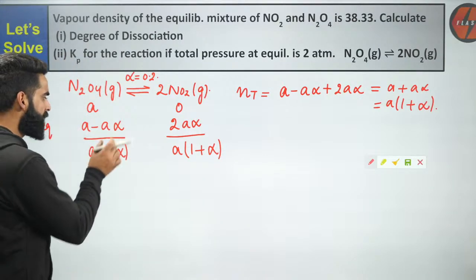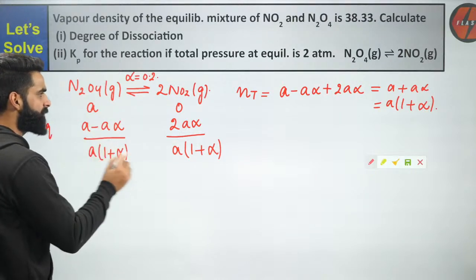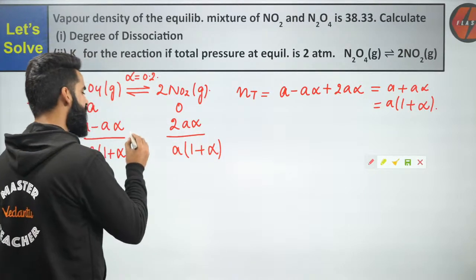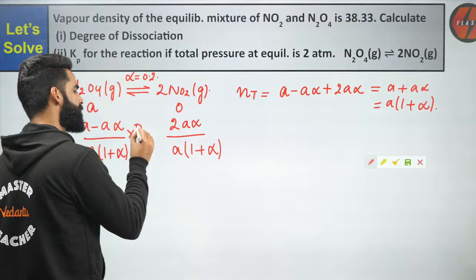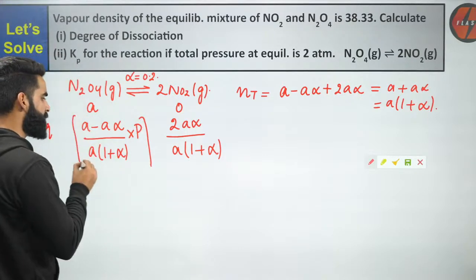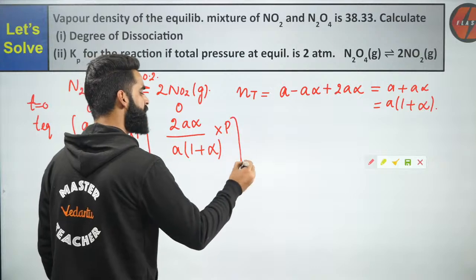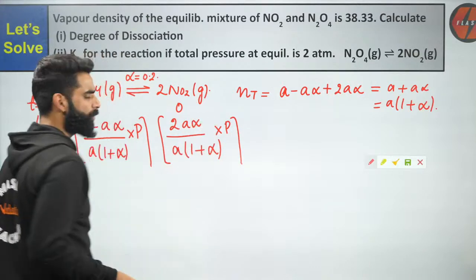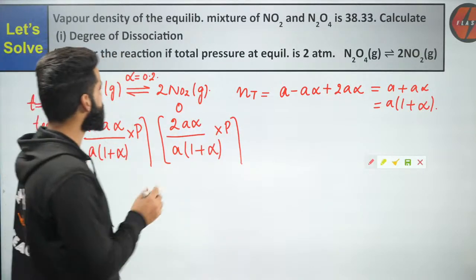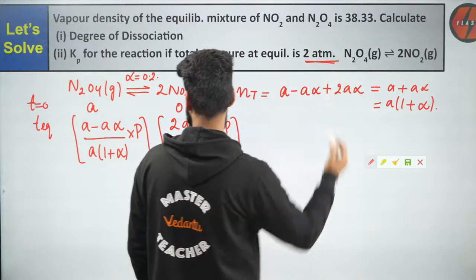Have a look, guys. First of all, this is the mole fraction of N2O4 at equilibrium. This is the mole fraction of NO2 at equilibrium. If I multiply it by the total pressure at equilibrium, I'll get the partial pressure of N2O4 at equilibrium. If I multiply it by total pressure at equilibrium, I'm going to get the partial pressure of NO2 at equilibrium. Is the total pressure at equilibrium given to me? Yes, it's given as 2 atm.